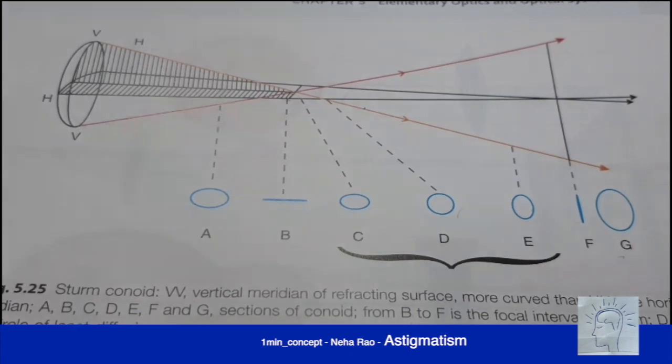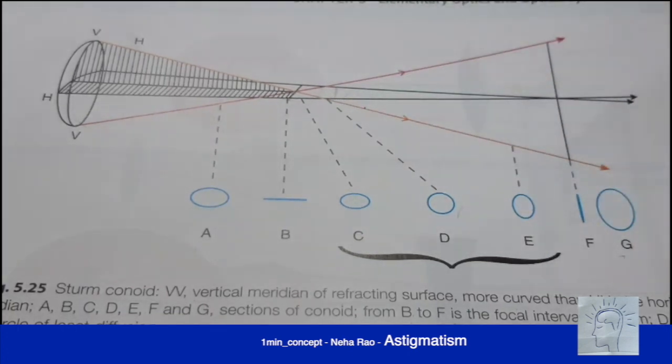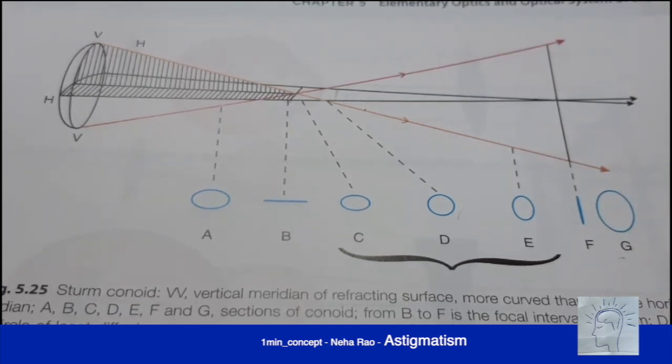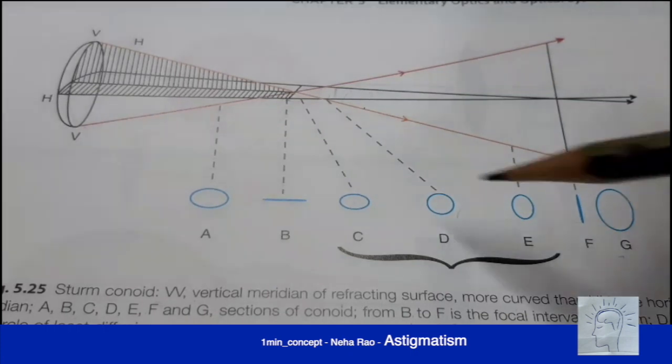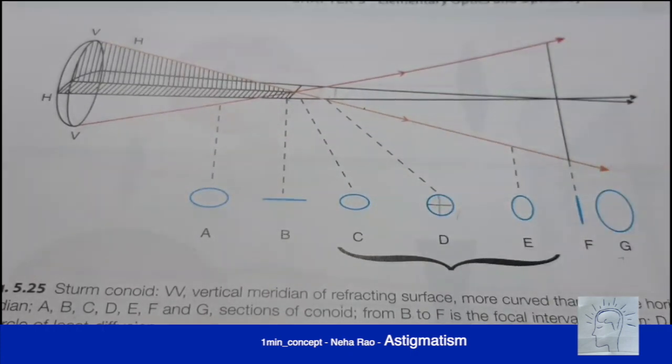At a point D in the section of Sturm's conoid, we see that there is equal distance. The amount of convergence of the horizontal rays is exactly equal to the divergence of the vertical rays. This circle has equal radius, hence it is called the circle of least diffusion.